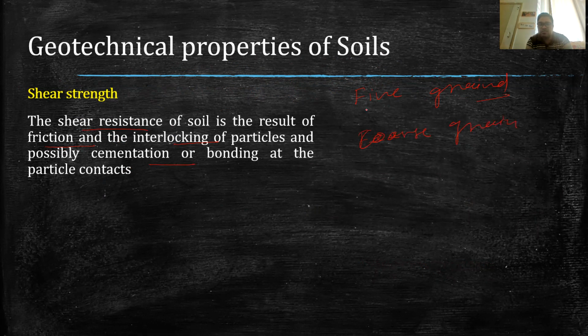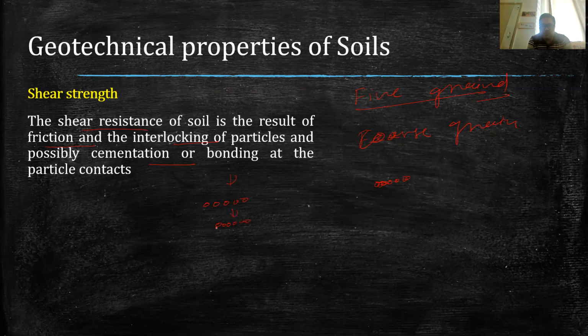So in fine grained soil, generally the particles are very close to each other, and there is some plasticity, some intermolecular forces. So therefore there is some bonding between the particles also. But in case of coarse grained soil, like sandy soil, they don't have any bonding. Generally when we compact them, they come close to each other.